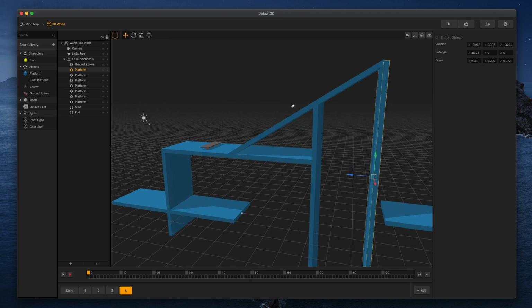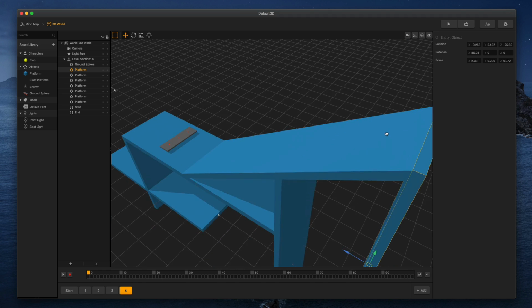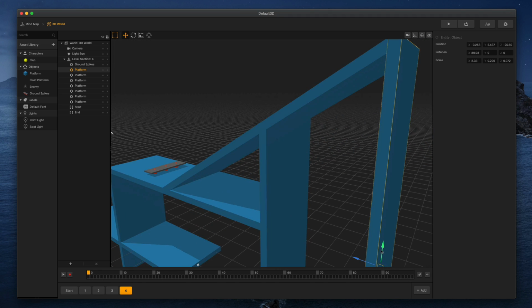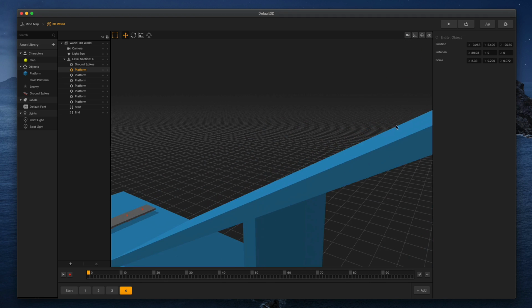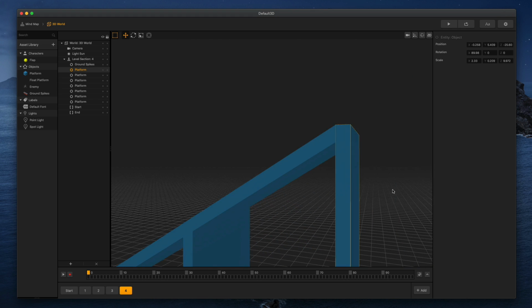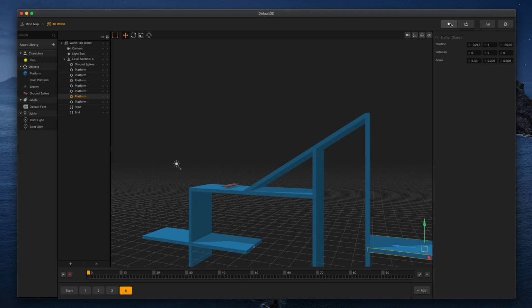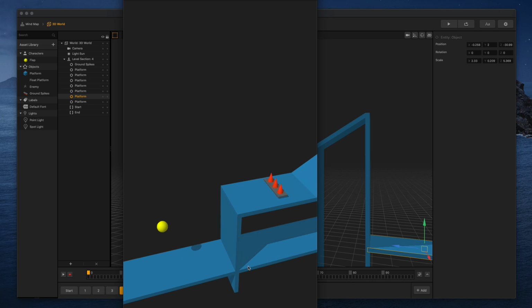Let's see, that's going to be a tough one to get from that far back. Yeah, not too bad. Let's go ahead and pull it down just a hair though. There we go. All right, I don't know if you'll be able to see that in the actual game. I think that joint's probably good enough. And then we're going to pull this thing back. And let's just see what this plays like. So here we go. 1, 2, 3.